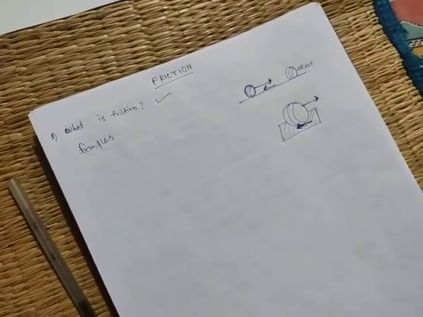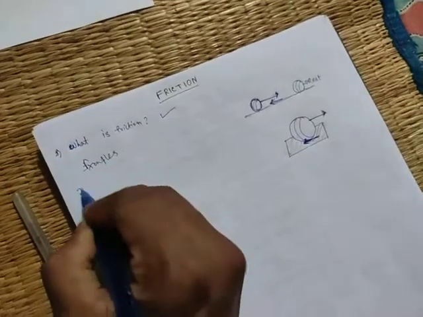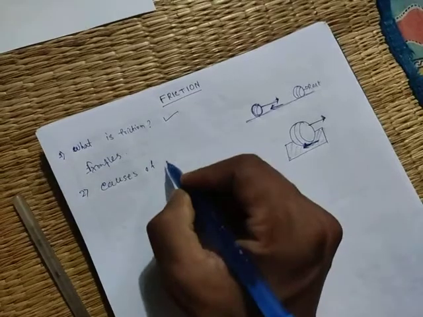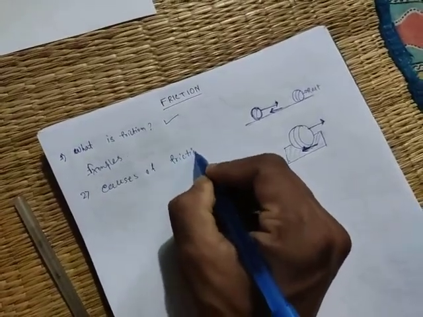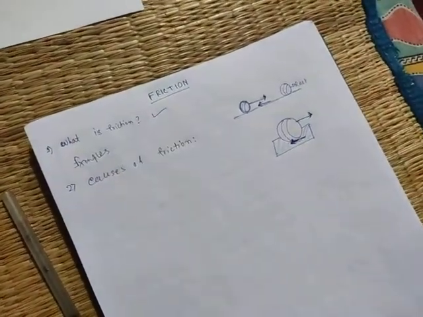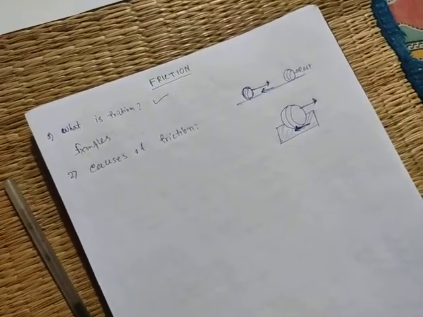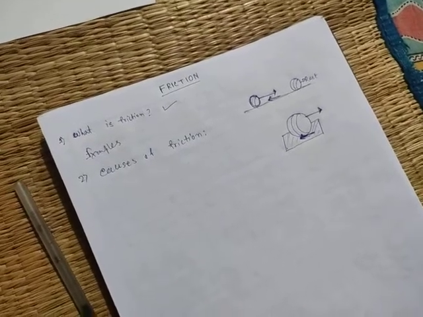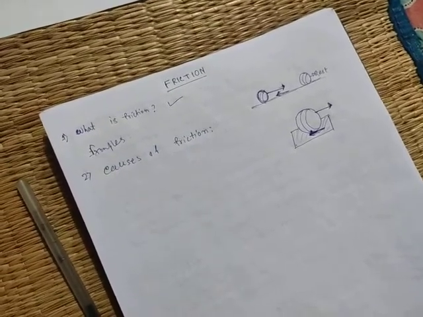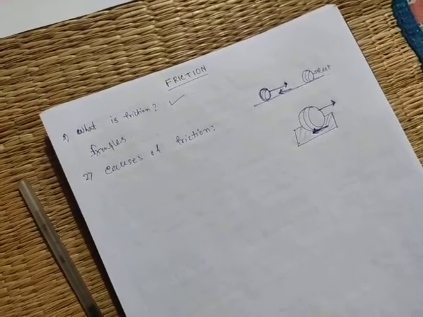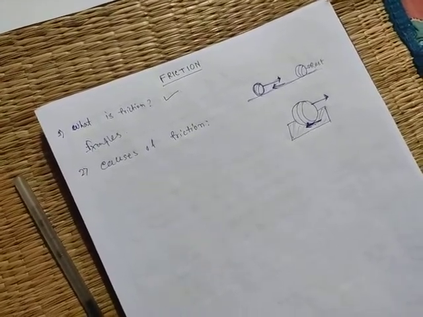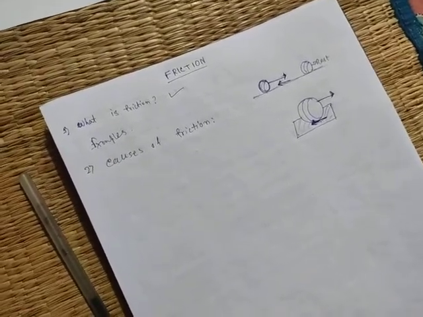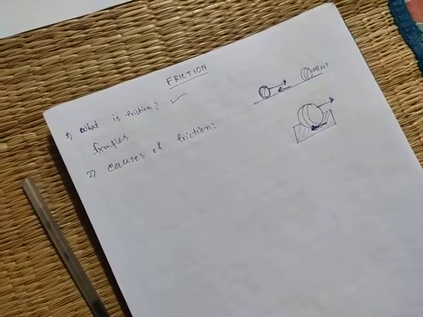Next, causes of friction. What are the causes of friction? Now, if you see any table or any book, it looks like a smooth surface. The surfaces are very smooth. A table, a sunmica, a book surface are very smooth. It looks that way to our naked eyes.